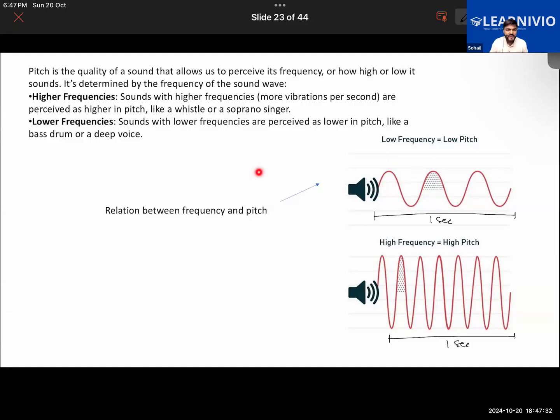The pitch of the sound allows us to perceive its frequency. By pitch, we will get an idea about the frequency of the sound.